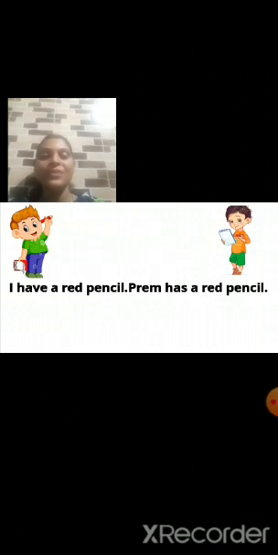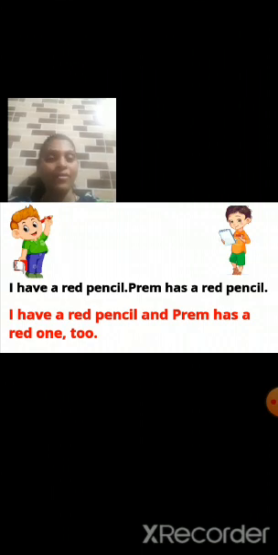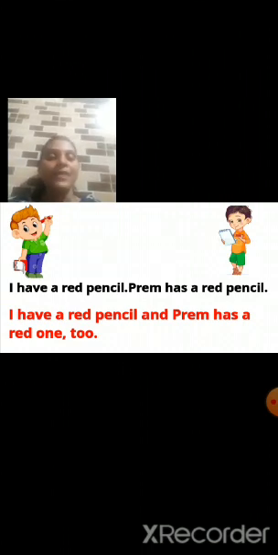Which conjunction are we using here to join these two sentences? And. In the end, instead of writing pencil again and again, we are using the word one, two. So how will you write this sentence? I have a red pencil and Prem has a red one, two. How will you write? I have a red pencil and Prem has a red one, two.